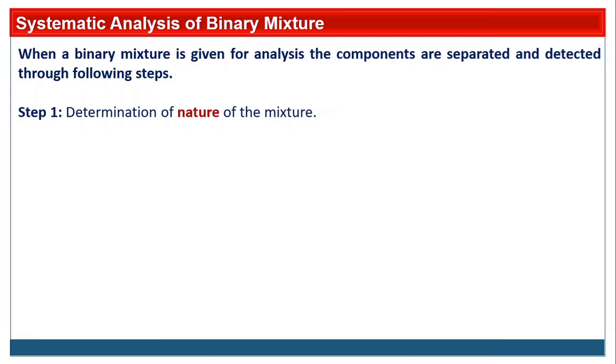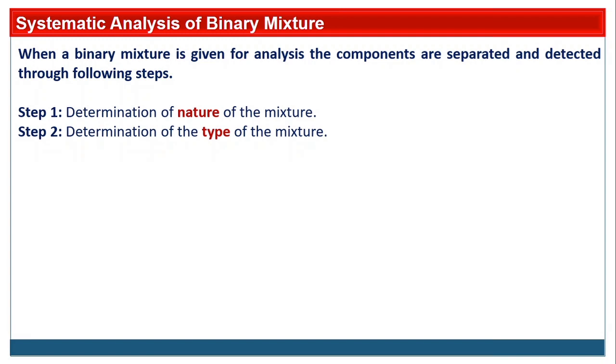Step first is the determination of the nature of the mixture. There are three types of nature: solid-solid, solid-liquid and liquid-liquid. By doing some simple physical experiment, or by watching itself, we can identify whether it is solid-solid, solid-liquid or liquid-liquid. Then determination of the type of the mixture.